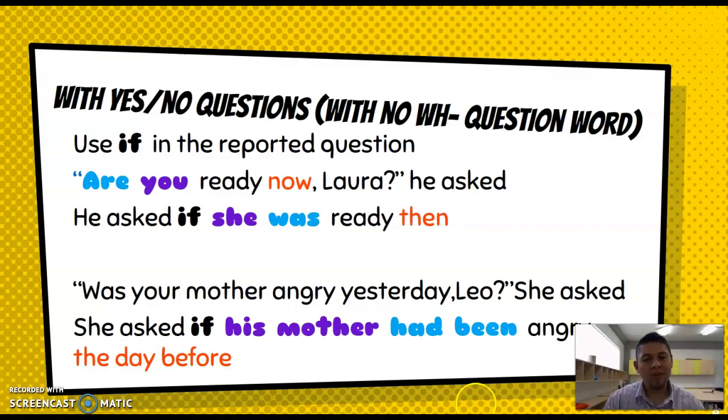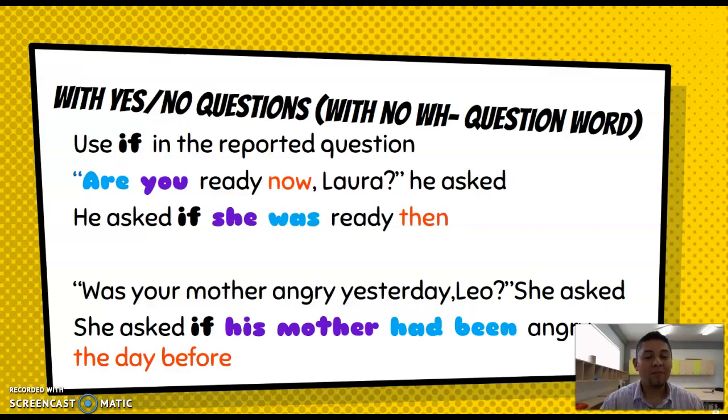"Are you ready now, Laura?" he asked. He asked if she was ready then. Over there, I marked the words using different colors for you to understand how we are transforming the words from the original sentence into a reported question.